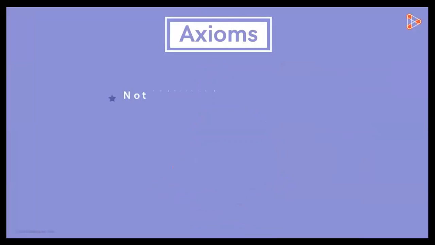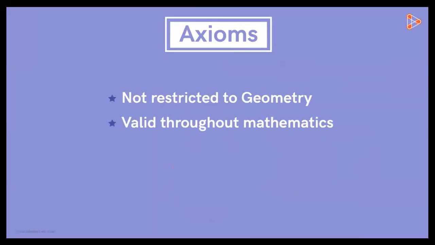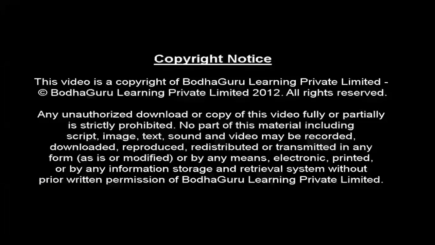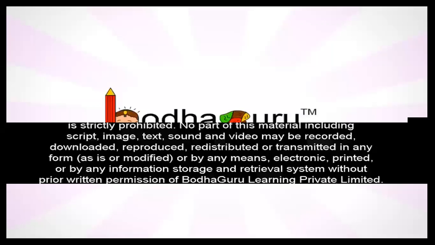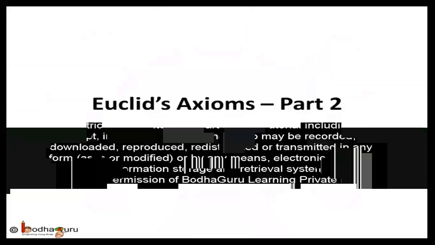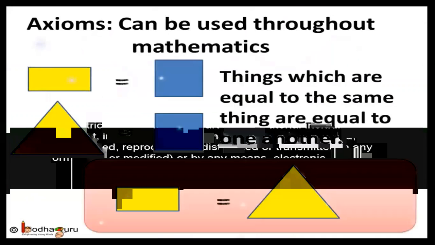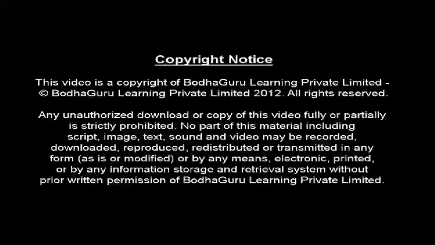These axioms are not restricted to geometry and can be applicable throughout mathematics. Children, the only difference between the axiom and postulate is that axioms we can use throughout mathematics, meaning all the branches we are using axioms, but postulates are only particular to geometry. This is the difference of axioms and postulates, children.